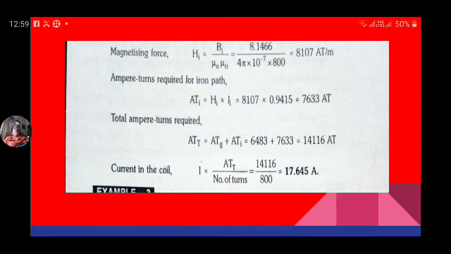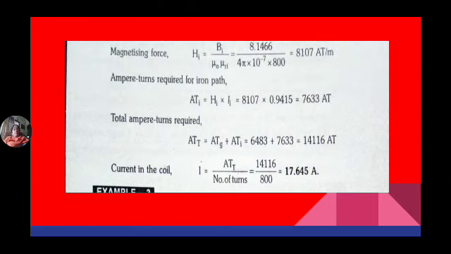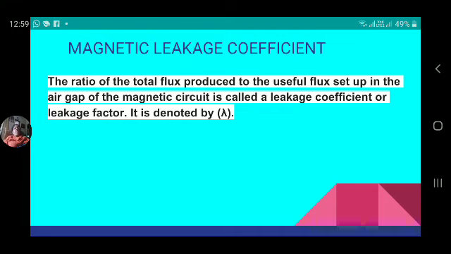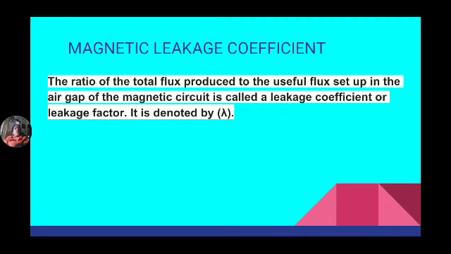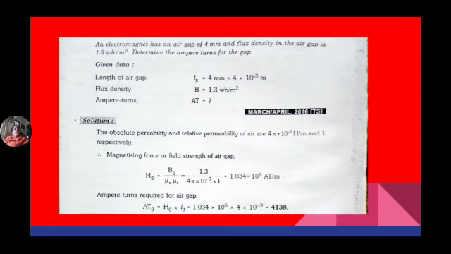Now ampere turns is equal to N into I, so I is equal to ampere turns by number of turns, 14116 by 800, which is equal to 17.645 amps. So these are the topics we covered in this lesson.